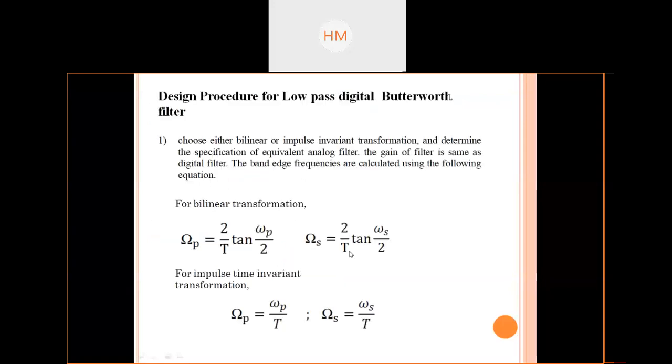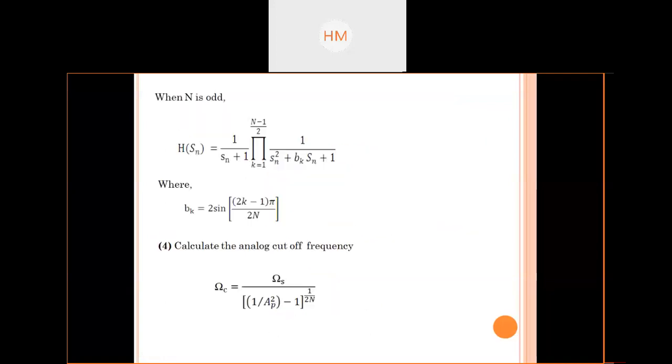Then next, the design procedure for low pass Butterworth filter. So what are the designing steps? You can write in your copy the design procedure. Number 1, determine the analog filter edge frequencies.